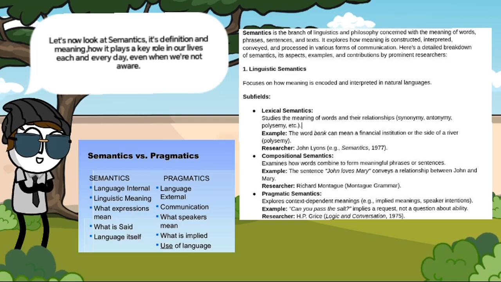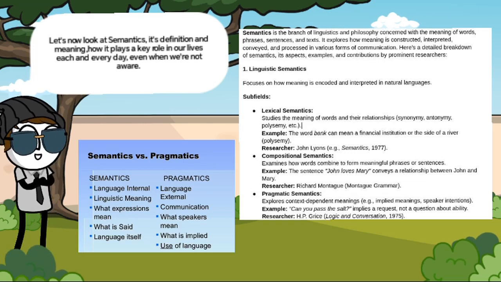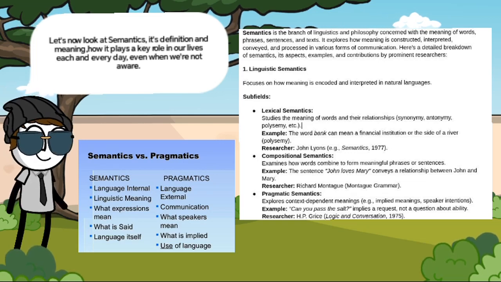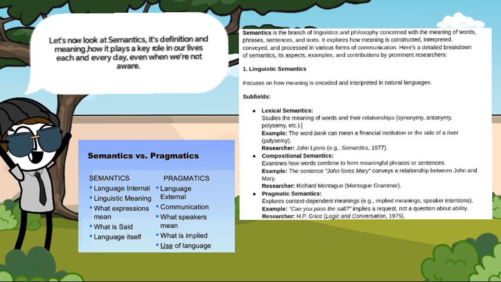Compositional semantics examines how words combine to form meaningful phrases or sentences. Example, the sentence, John loves Mary, conveys a relationship between John and Mary. Researcher Richard Montague.